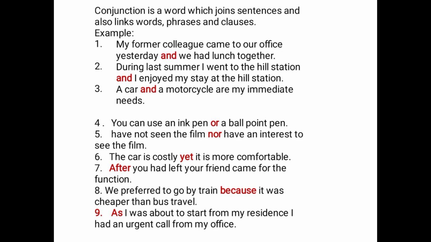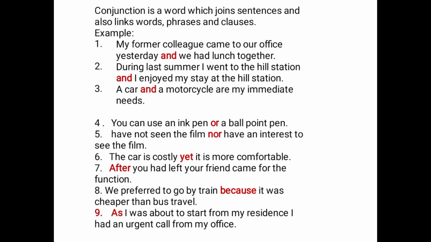The car is costly, yet it is more comfortable. Yet is linking or connecting or joining the car is costly and it is more comfortable together. After you had left, your friend came for the function.